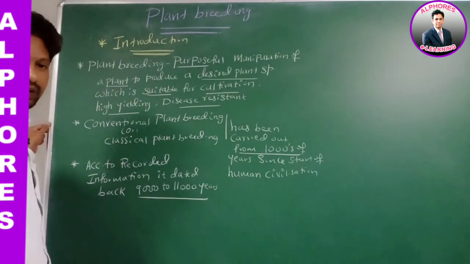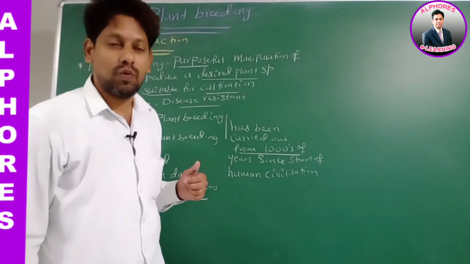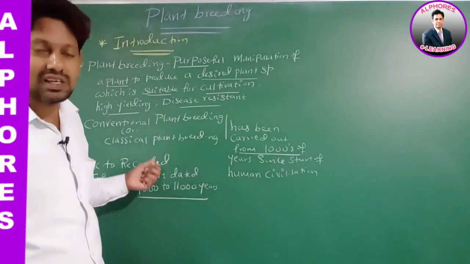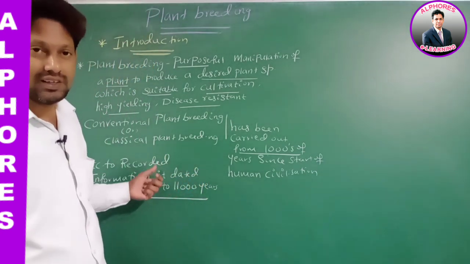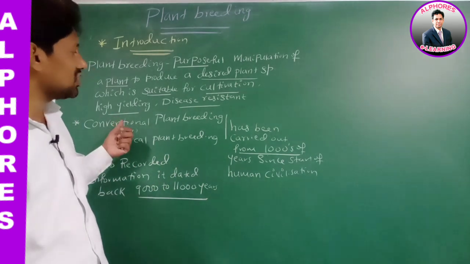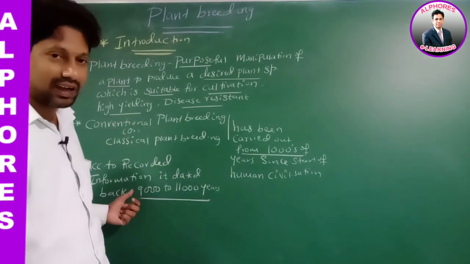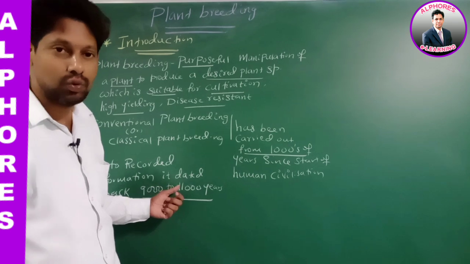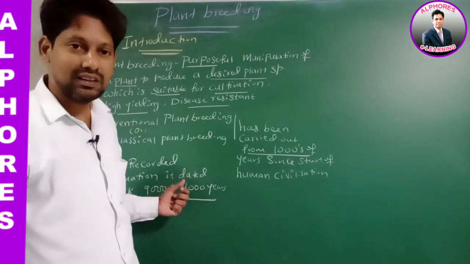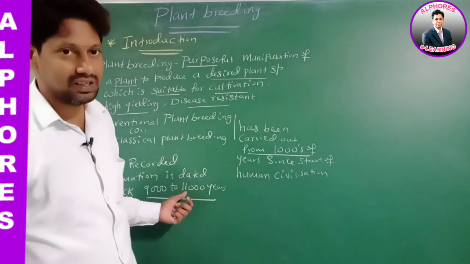Is this statement okay? Therefore, according to recorded evidences, recorded information, conventional plant breeding dates back 9,000 to 11,000 years. Is it okay?